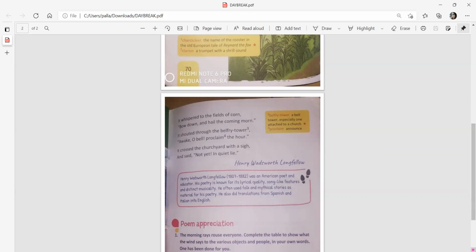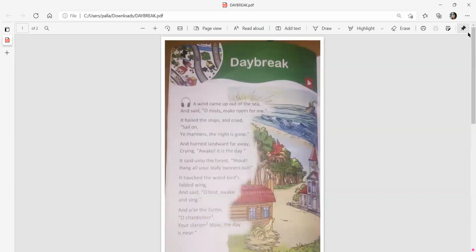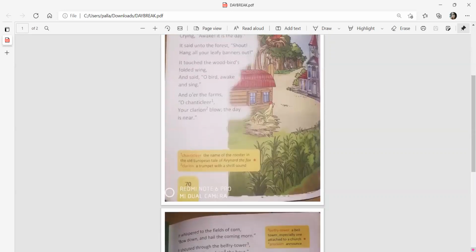The poem also successfully tells us about the mood and atmosphere of the earth at daybreak when the mist is there. So he's talked about mists, he's talked about the roosters, he's talked about the forest, how the leaves unfurl and all. So he has described the morning very beautifully.